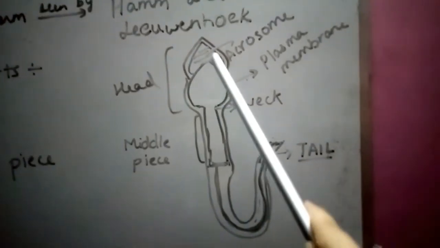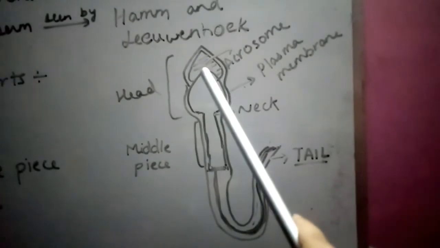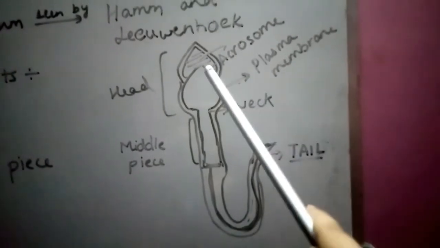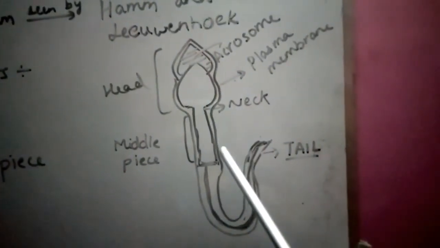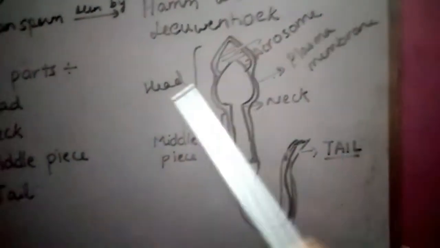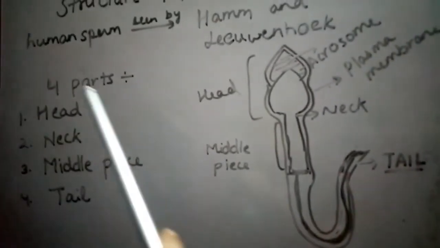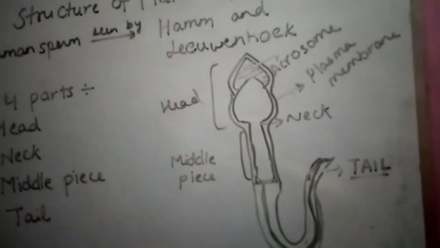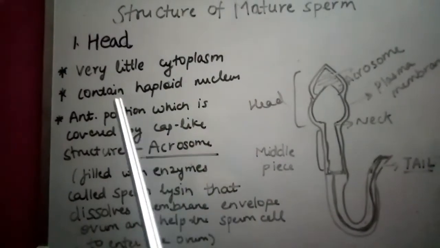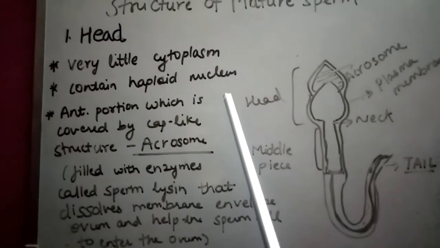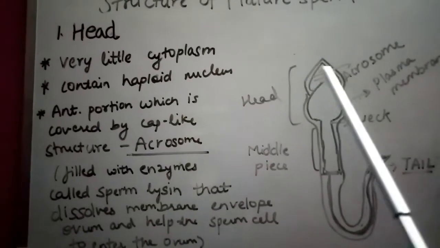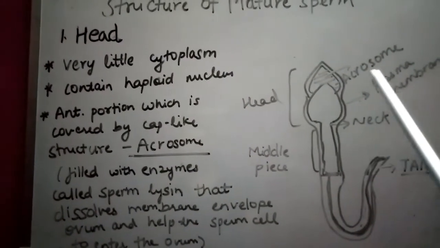The anterior portion of the head is called the acrosome. This crown-like area is called the acrosome, and you will see a membrane over the whole of the sperm, called the plasma membrane. So these are the four parts of the sperm. The head has very little cytoplasm and contains a haploid nucleus, that is 23 chromosomes present in the nucleus. Here you can see the anterior portion is a cap-like structure known as the acrosome.